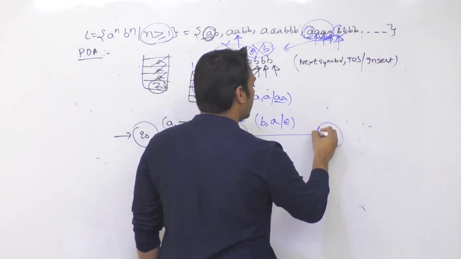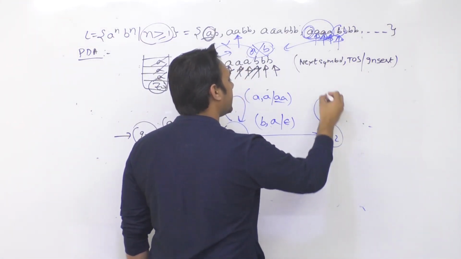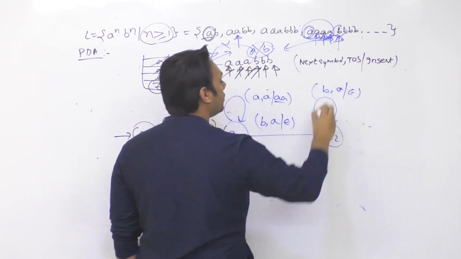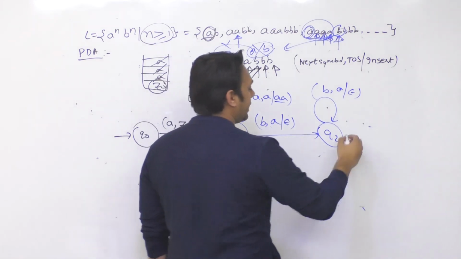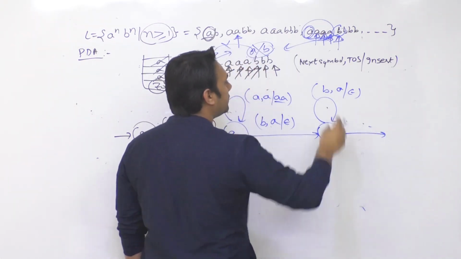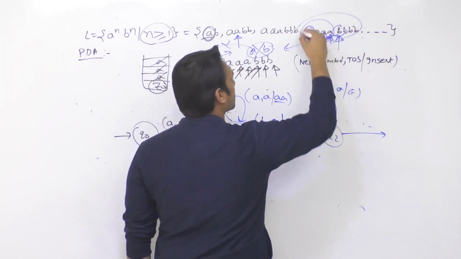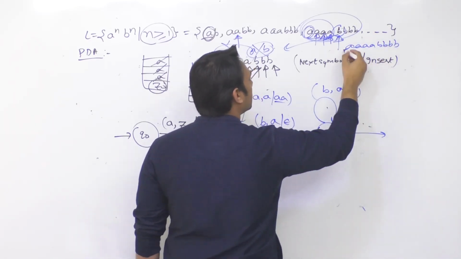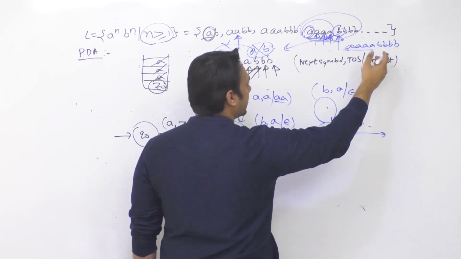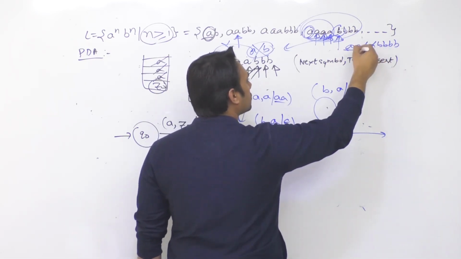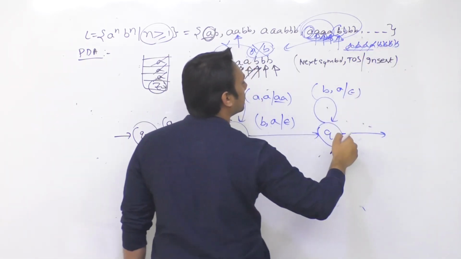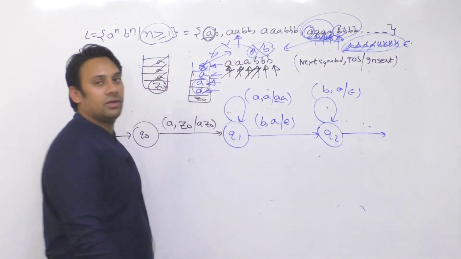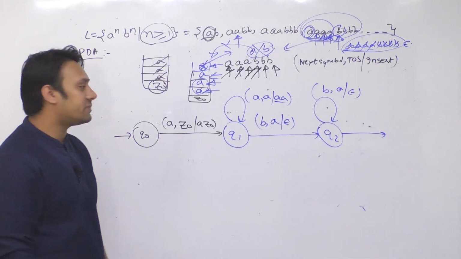Then we go to the state Q2, where we can get any number of B's, the top of the stack contains A, and I'm going to remove both of them. For example, if your string is A, B, B, B, B, you inserted all these A's inside the stack, then you compared all these B's, so all of them cancel each other out. When this entire string is finished, you will get an epsilon symbol.